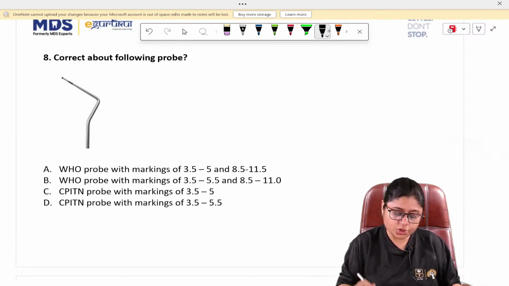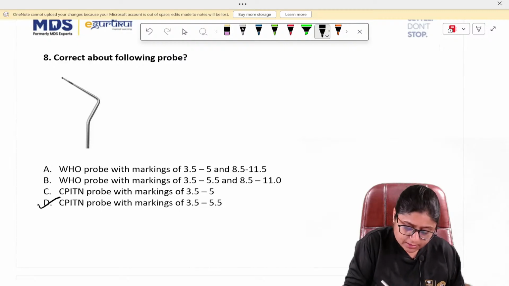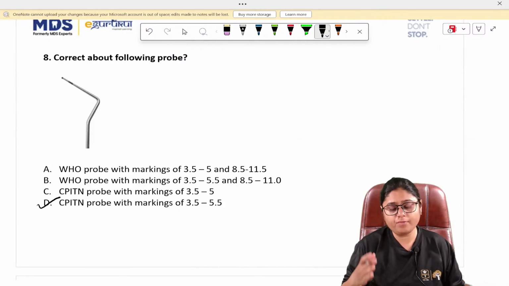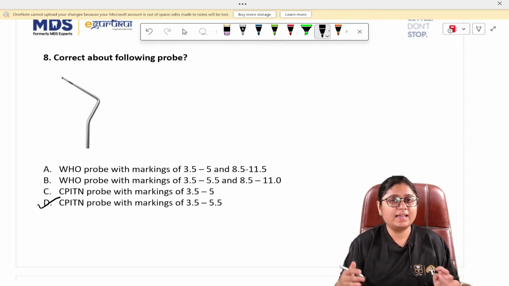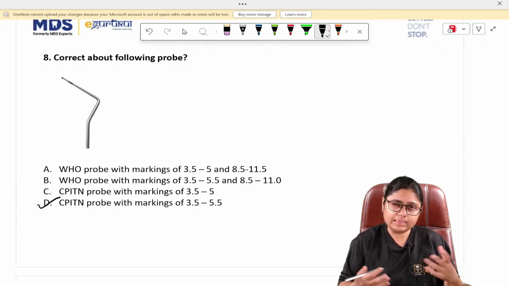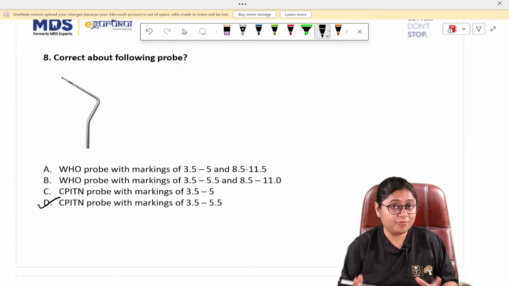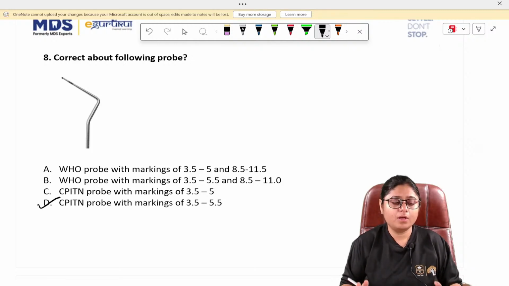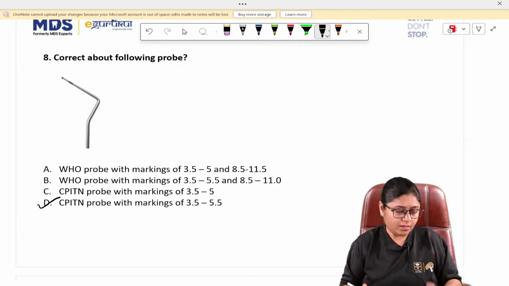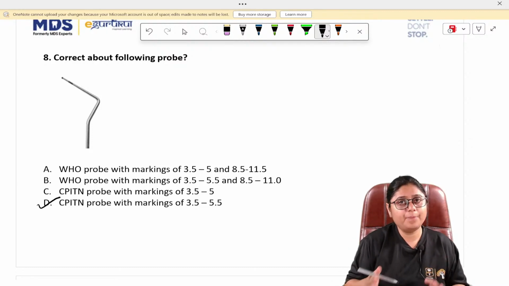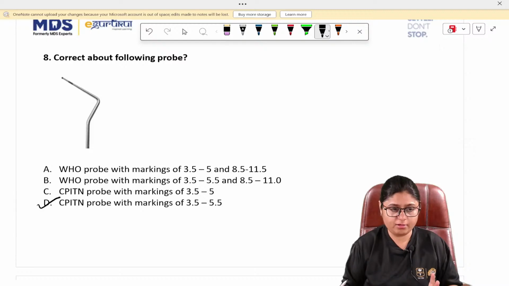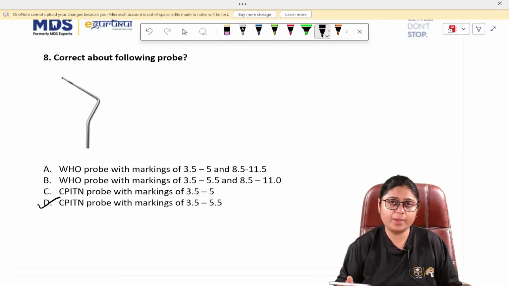Okay, the answer to this question is CPITN probe with markings of 3.5 to 5.5. Now tell me or just think whether CPITN probe and WHO probe are different or they are the same. Yes, the answer to this question is D. And tell me whether WHO and CPITN probe are same or different. WHO and CPITN probe, both of them are same.